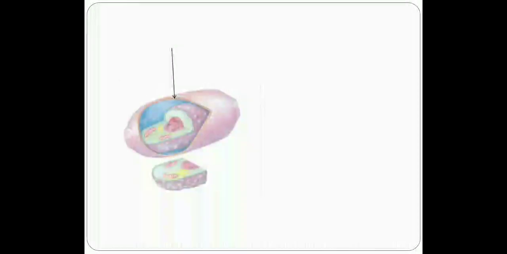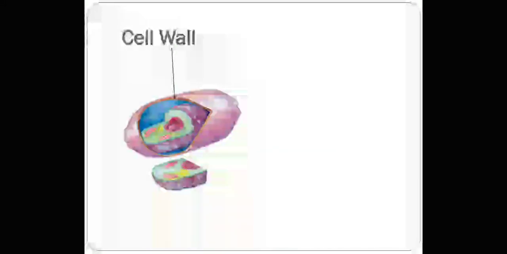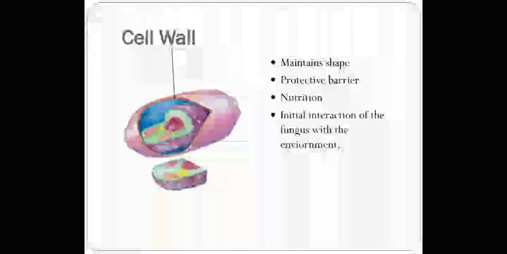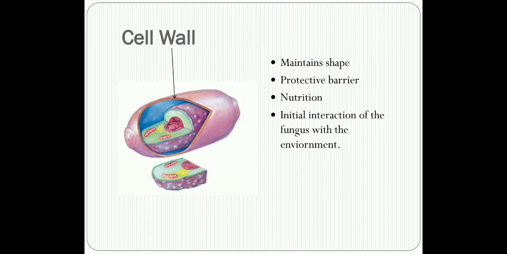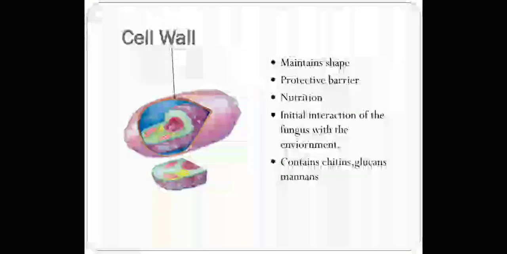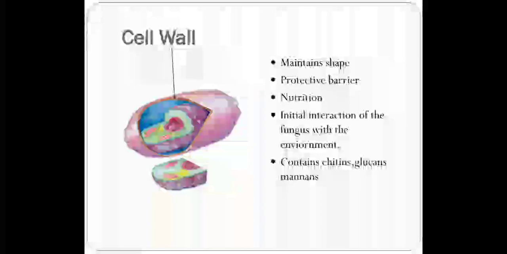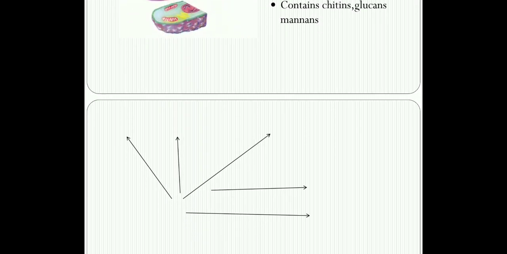Then we come to the next important component. As I told you, we have chitin, glucan, and mannan, which basically maintain shape and protect the fungi from the adverse effects of the environment. The cell wall is also responsible for providing nutrition to the fungi, and the antibodies directed against these cell wall components are employed in serological tests and are also the sites of action of the antifungal drugs.